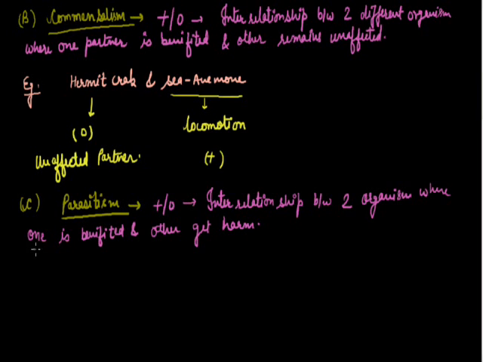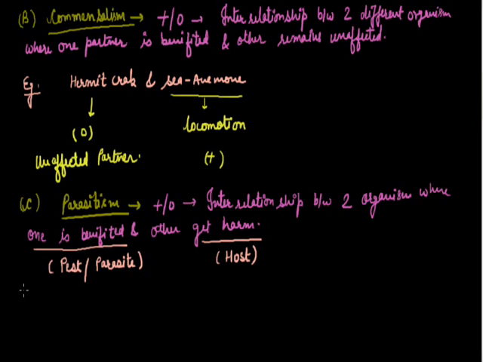In this mechanism, the organism that gets benefited is called a pest, or you can term it a parasite. The better term is parasite, while the one that is harmed is known as the host.